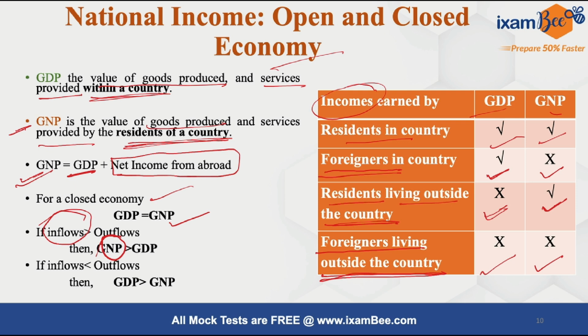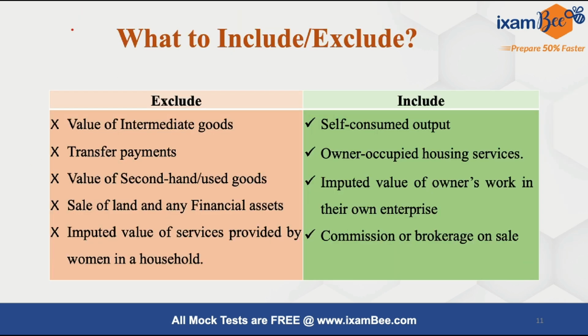So for a closed economy, the net income from abroad will become zero in that scenario. What will happen? The GDP will be equal to GNP.